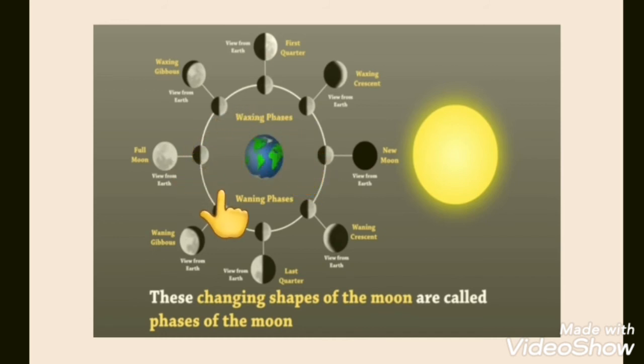Now we will move to waning phases. On day 17 we see gibbous moon. On day 21 we will see half moon. On day 26 we will again see the crescent moon, but it is the waning crescent. Now on day 29 we will see new moon. So we all know that completing one circle around the earth, the moon takes 29 days. So on day 29 we see new moon again.